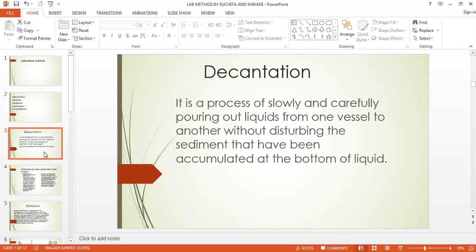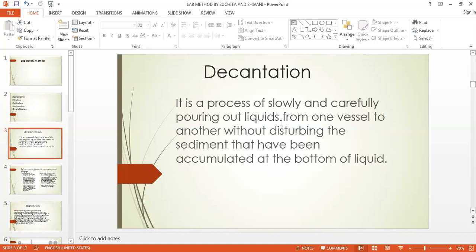What is decantation? It is a process of slowly and carefully pouring out liquids from one vessel to another without disturbing the sediment that has accumulated at the bottom of the liquid. Now we know what the sediment is; we have just discussed it. So it is a process of slowly and carefully pouring out liquid. कौन सा liquid? The liquid which is the supernatant liquid in that beaker.